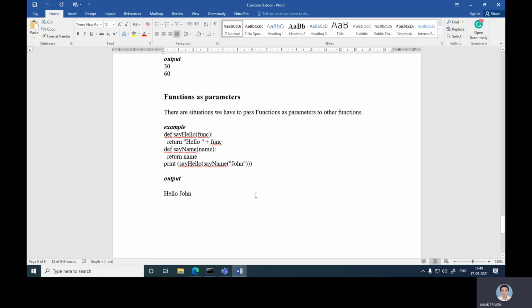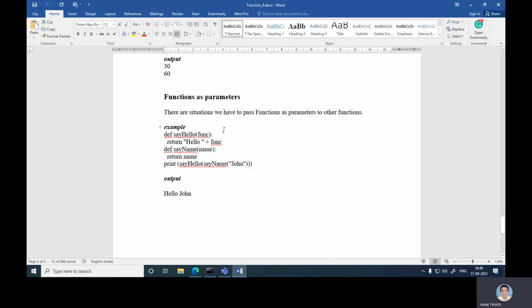Then function as a parameter. There are situations where we have to pass a function as a parameter to another function. A function inside a function. For example, define say_hello function, then return hello plus another function. So what is the other function? Define say_name(name), return name.